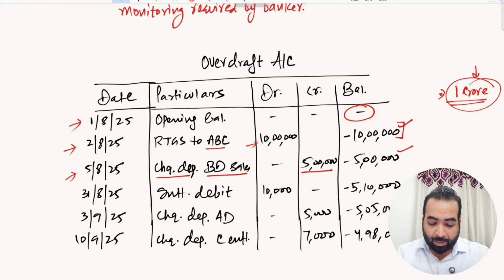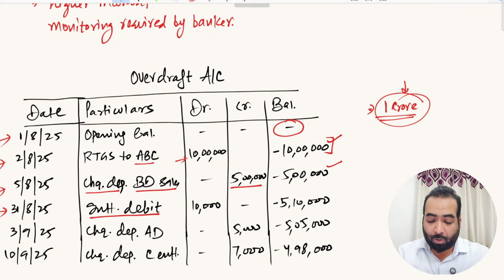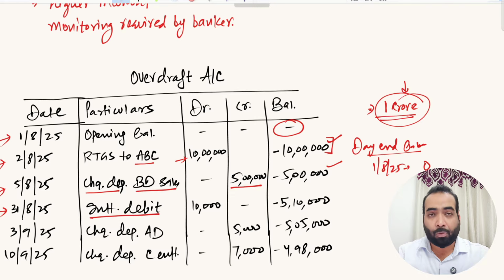So after these transactions, at the end of the month on 31st August, you will be charged interest. You will be charged interest for using this overdraft facility. Now how is this interest calculated? This interest is calculated on the day end balances. So suppose on 1st August the balance was 0, so no interest will be charged for 1st August.